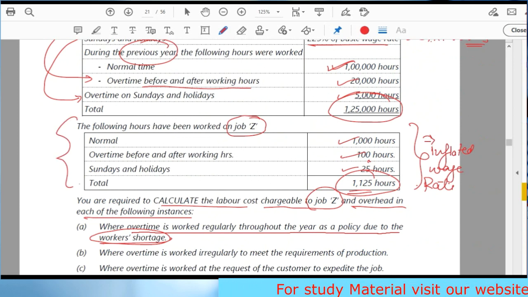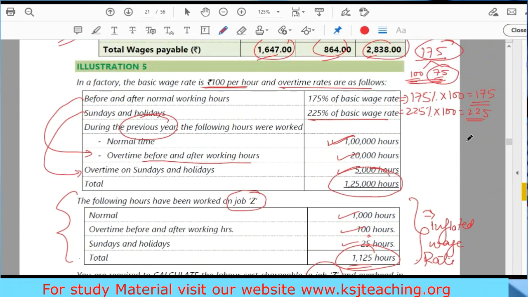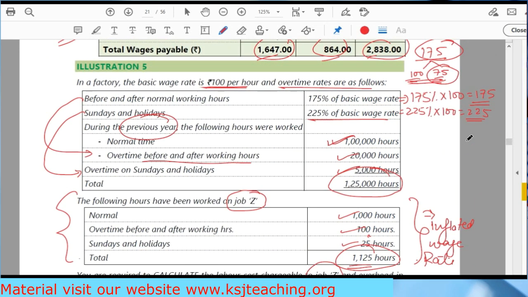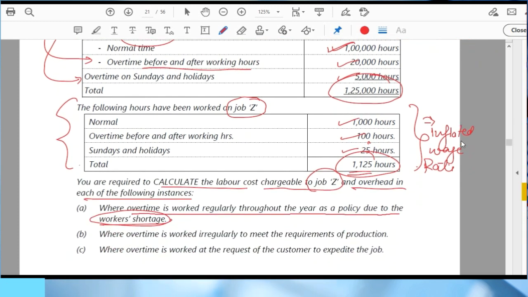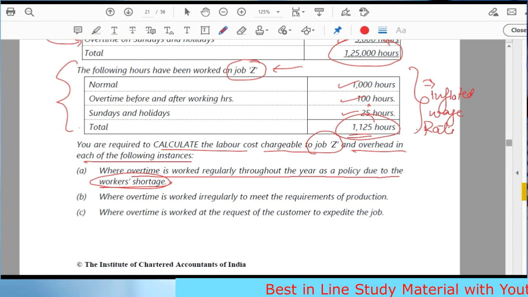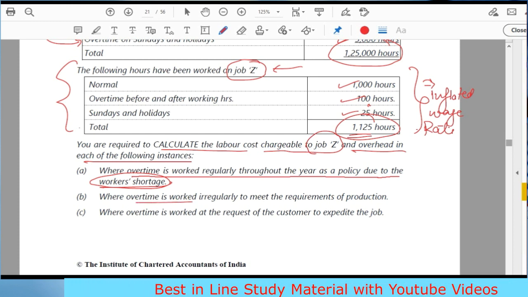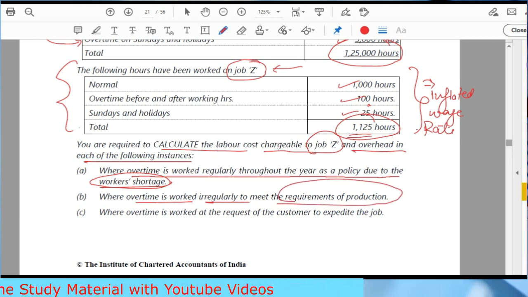First, we calculated the average rate from the data of the previous year, right? From the data of the previous year, we calculated the inflated wage rate. Then using that inflated wage rate, we are finding out the cost for this particular job Z. Clear? Next, when overtime is worked irregularly to meet the requirements of production.